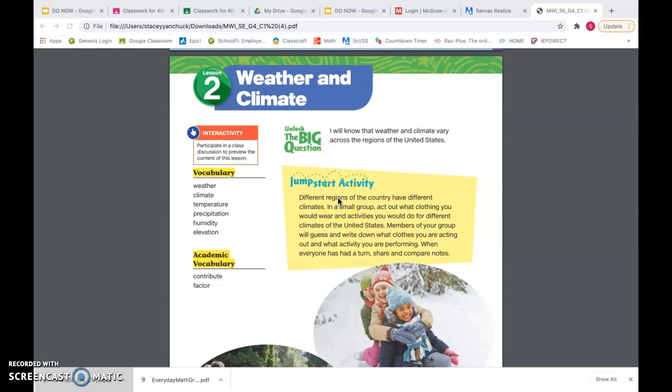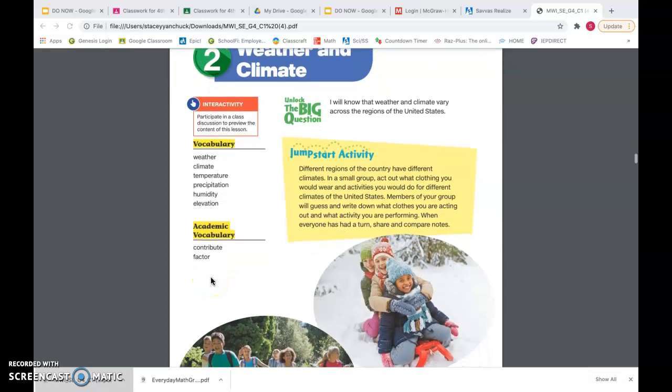Gang, we're going to be working on Chapter 1, Lesson 2, Weather and Climate. When we go through this lesson, you should be able to know what weather and climate is and how it varies across the regions of the United States. There are some vocabulary words that we've learned: weather, climate, temperature, precipitation, humidity, elevation. Academic vocabulary is contribute and factors.